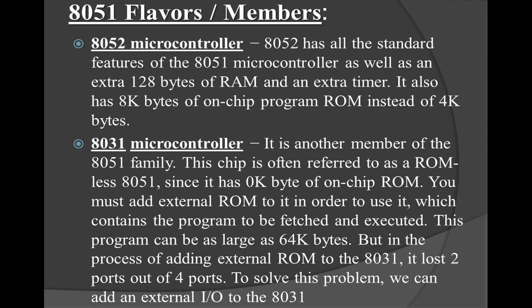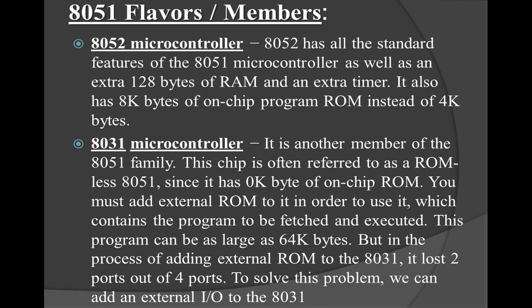This 8051 can be applied to any application regardless of the manufacturer. This has led to several versions with different speeds and amounts of on-chip RAM. The 8051 family members include the 8052 microcontroller.